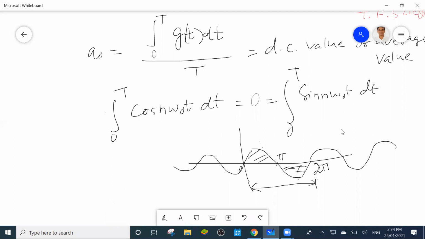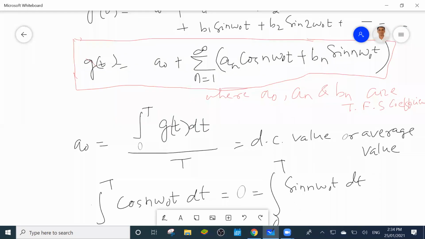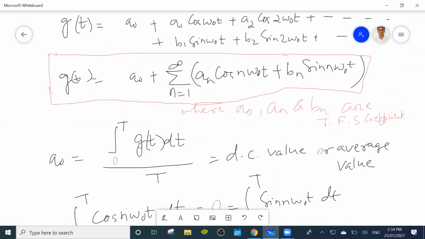Similarly, see here. Which term do you want to find in this expression? Suppose I want to find a0. So I integrate both sides. This will be the integral from 0 to T of a0 dt, the integral from 0 to T of cos n omega0 t dt, and the integral from 0 to T of sin n omega0 t dt.